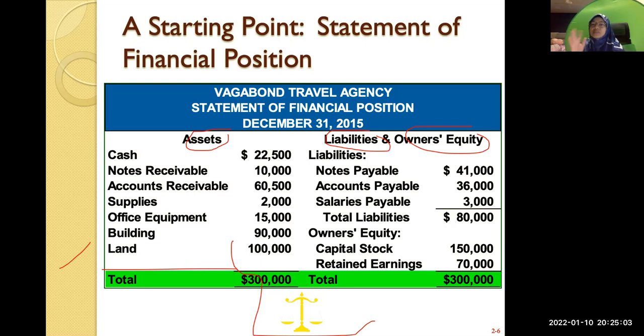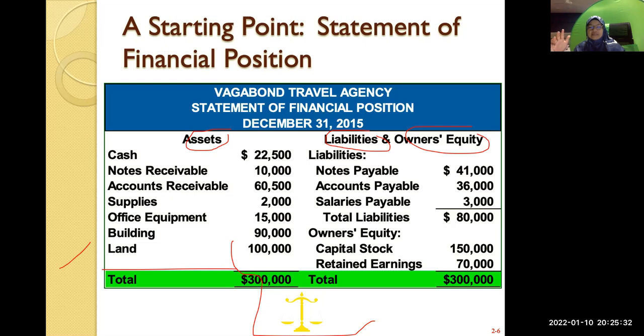So you see that this is what we call the debit and the credit, the left side and the right side, right? Your left side is your asset. In this case, your asset is the debit side, and liabilities and owner's equity are on your credit side. So the left hand side is the debit, your right hand side is the credit. All right, so I'm introducing debit and credit now.